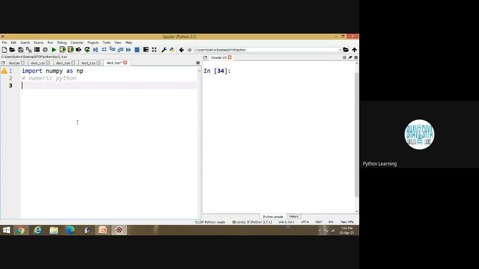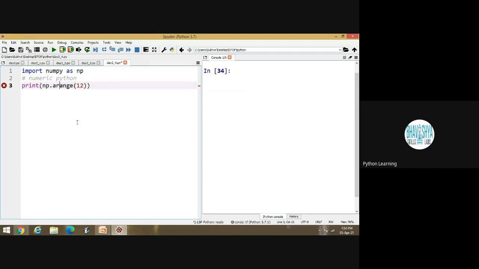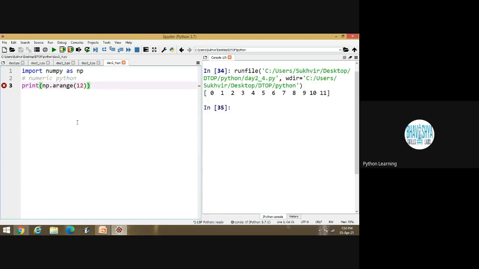Now, what I would like to explain: suppose I am printing np.arange 12. Then execute the program. Look at the output.